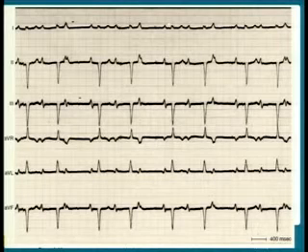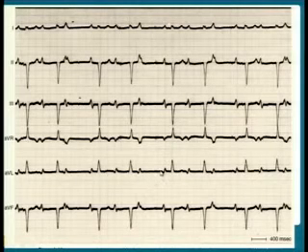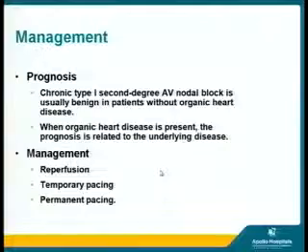Here's an example of an AV block, where we can see the PR has been prolonged, and then there is a missed beat. So then the management of this. Chronic type 1 2nd degree AV block is usually benign in patients without organic heart disease.